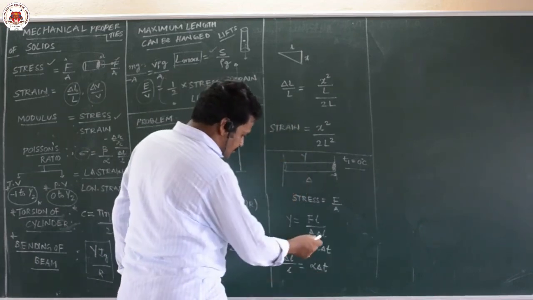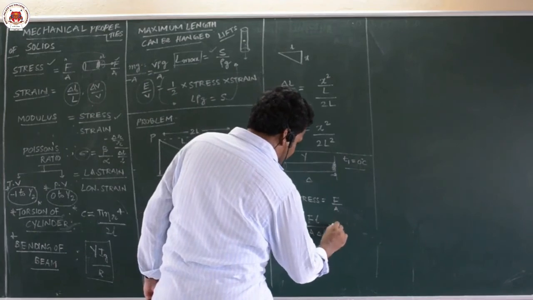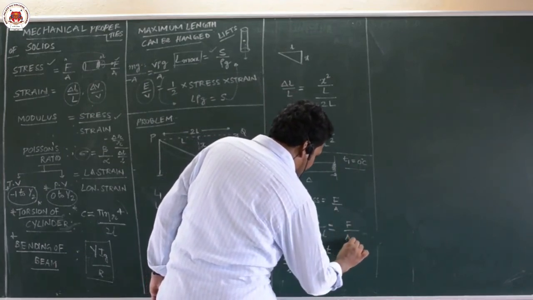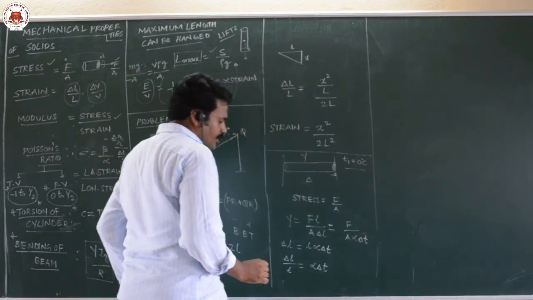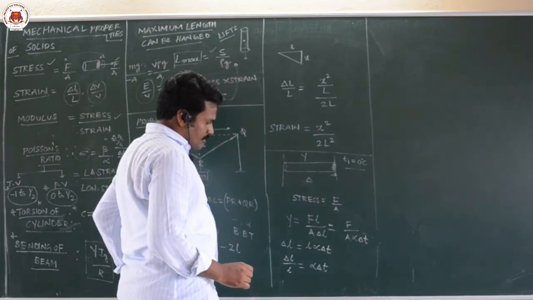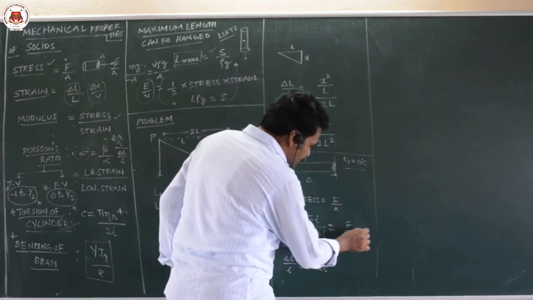So here L by delta L, what can you write? L by delta L is equal to F by A alpha delta T, you can write like this.